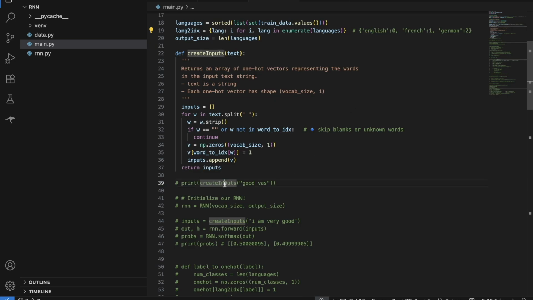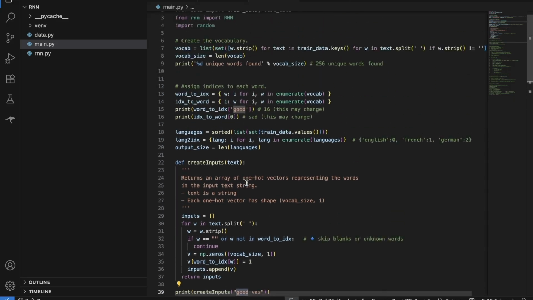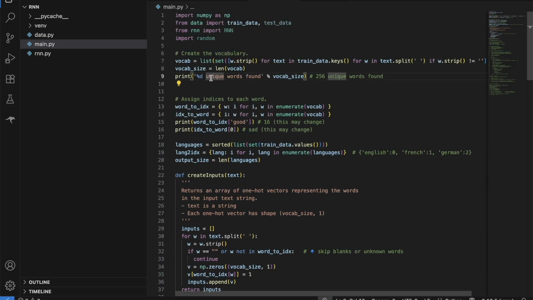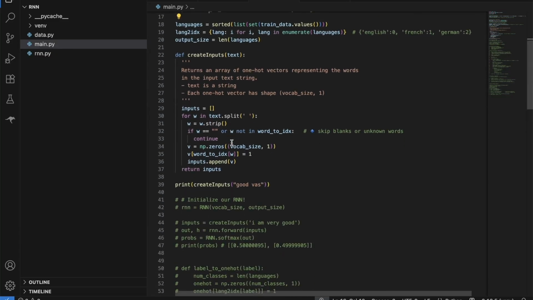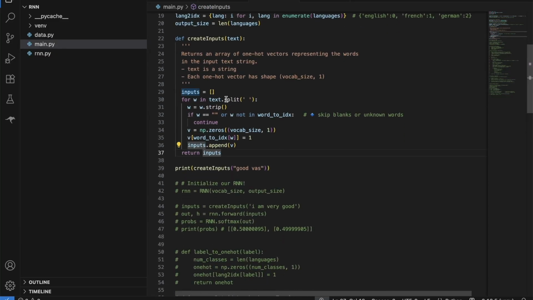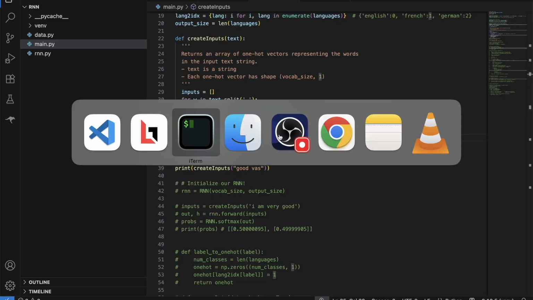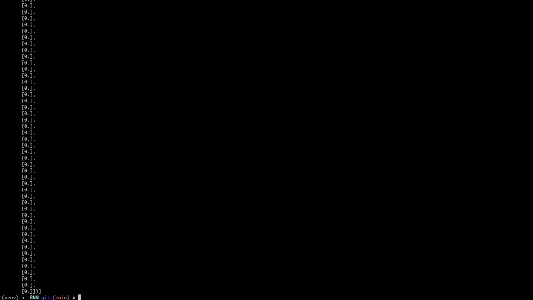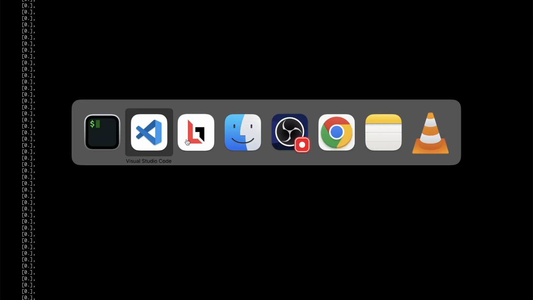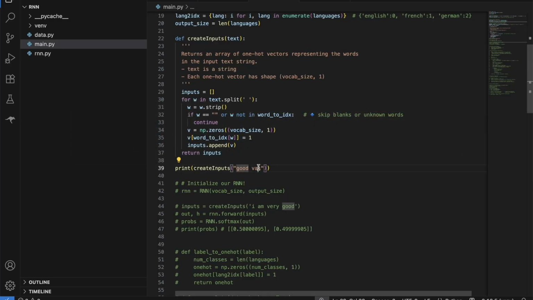For example, let me uncomment it. This is one of the sentences we are passing, right? So let's comment this print length and these two printing statements as well. Here we are passing these words and creating our inputs. Let's see how our inputs look. Let me run this. So this is how our vectors look. We pass two words, which are good and was.